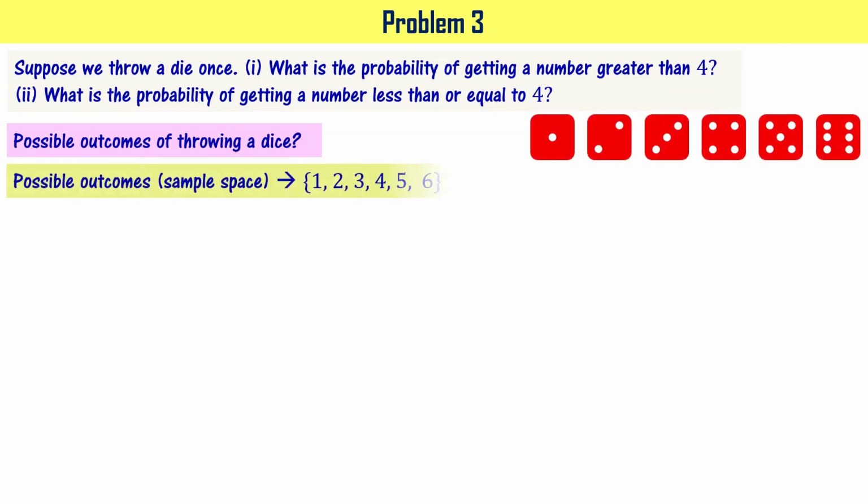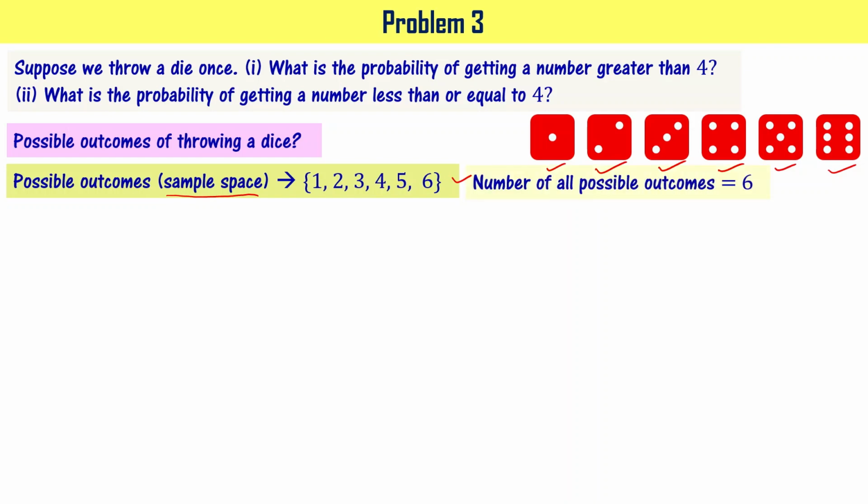When you throw a dice, you will get either 1, 2, 3, 4, 5, or 6, right? That is what is written here. It is in set notation we have written like this. This is called sample space, right? Meaning the number of all possible outcomes is 6,